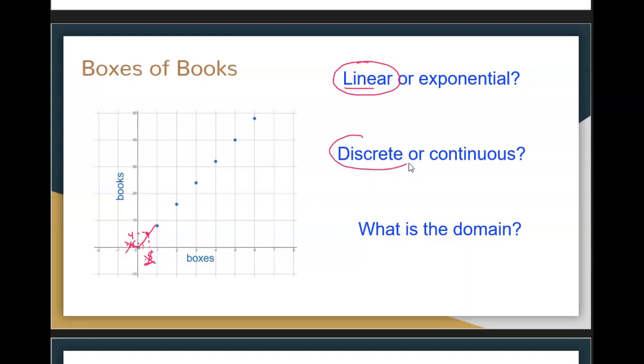This is a discrete function because the lines in between here don't make sense. We're going to delete all this stuff because none of it makes sense. This line in between, the only part that makes sense are the parts where we have the dots. So this is a discrete function. And then what is the domain? Let's remind ourselves what the domain meant. So we were talking about valid input values.